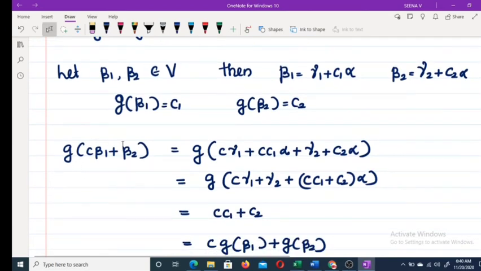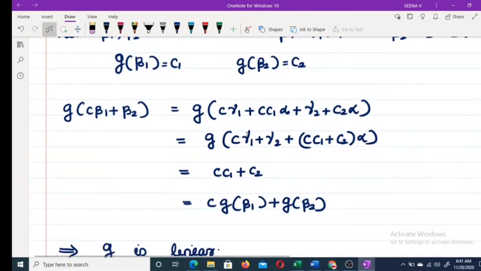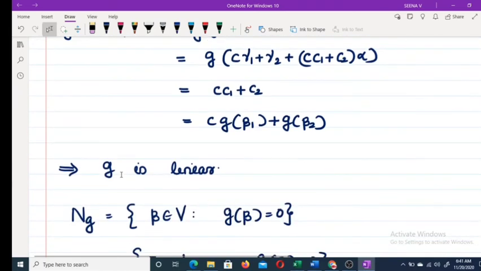So G of (C beta 1 plus beta 2): we find the value of C beta 1, then add beta 2, we get C(gamma 1) plus gamma 2 plus (C C1 plus C2) alpha. Therefore, G of this element is equal to the coefficient of alpha, that is C C1 plus C2, and C1 you can write as G of beta 1 and C2 you can write as G of beta 2. Therefore, G is linear.